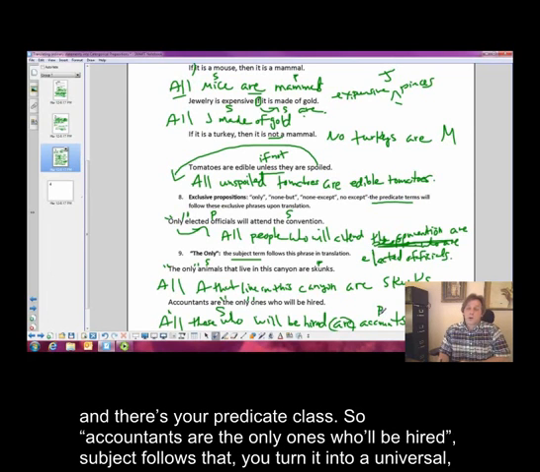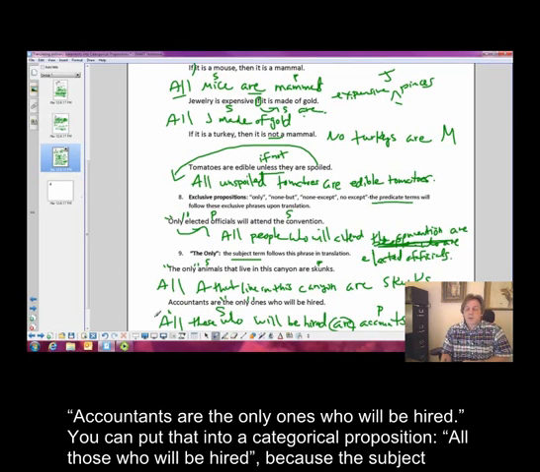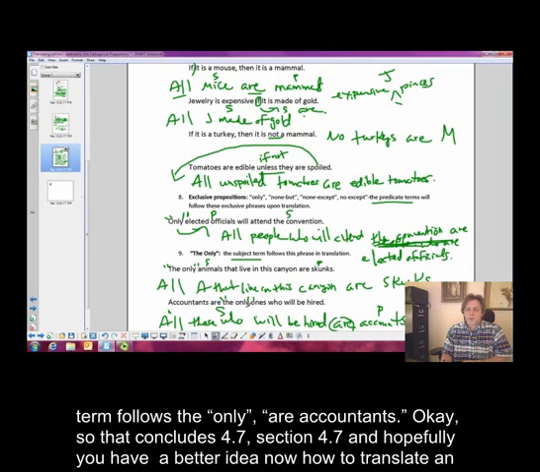So accountants are the only ones who will be hired. Subject follows that. You turn it into universal. Notice these here with these exclusive, you turn these into universals. Okay, we did that with the conditional. The same goes here. So accountants are the only ones who will be hired. You can put that into a categorical proposition. All those who will be hired, because the subject term follows the only, are accountants.